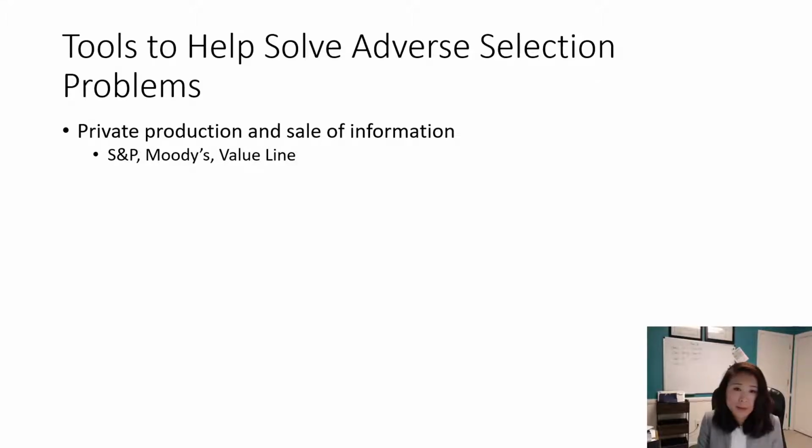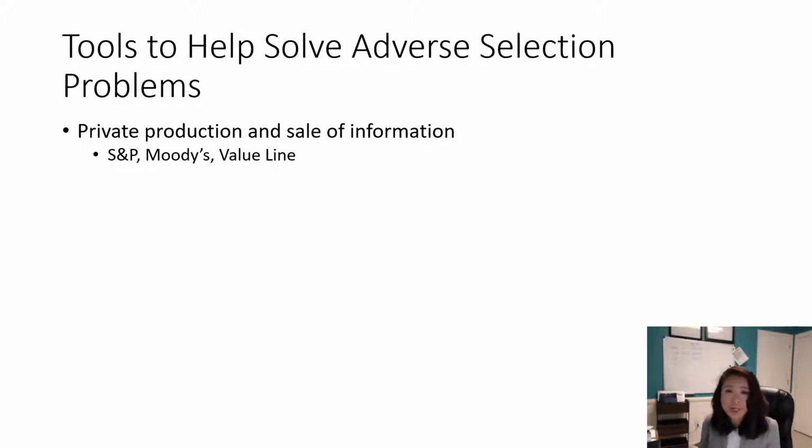I'm sure everybody has heard about S&P, the S&P 500 index. S&P is actually a company, a consulting company, like a price agent, and usually they are the ones offering information to financial market participants. And Moody's rates companies, as we looked at in the previous chapter, and also Value Line. They are all private companies doing a lot of market study to review corporations, whether they are good or bad companies.